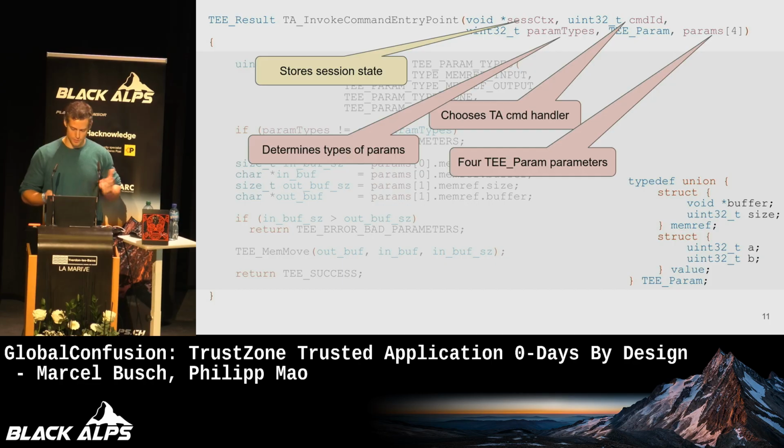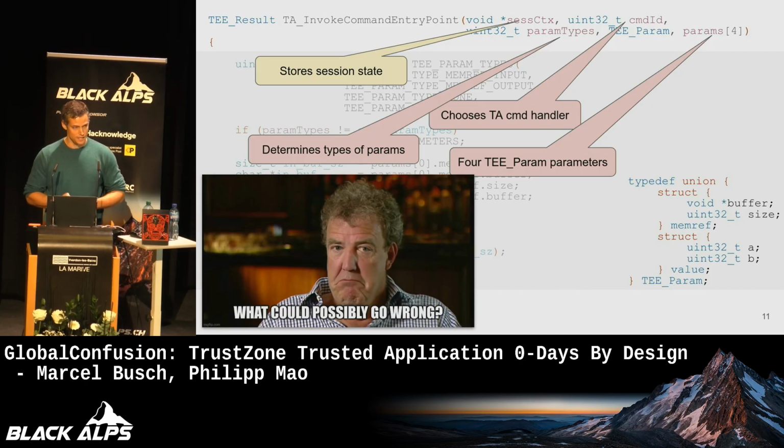So on a 32-bit system, this void pointer buffer would overlap perfectly with this u32 a, and the size would overlap perfectly with the b value in the value member of this union, okay? So as I said before, the paramTypes parameter determines the type that this function in the end sees, right? And you can already kind of spot where this entire flaw is going.